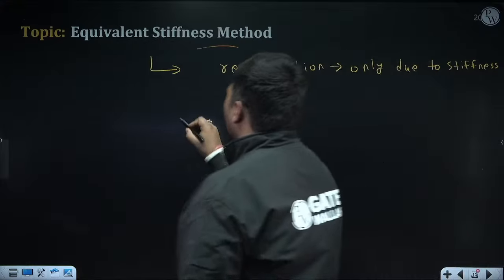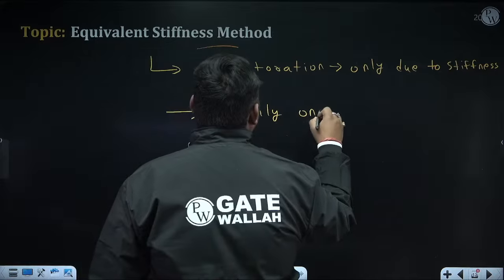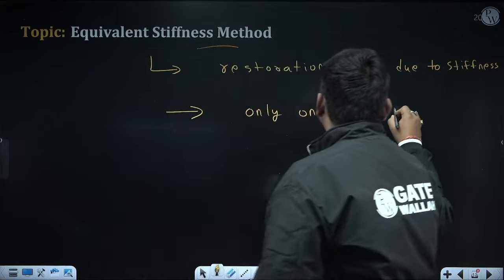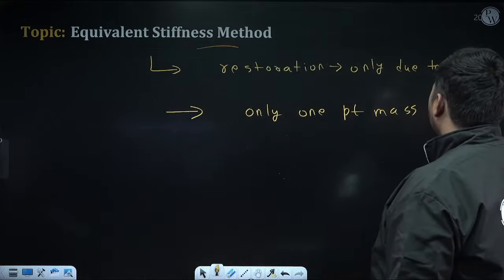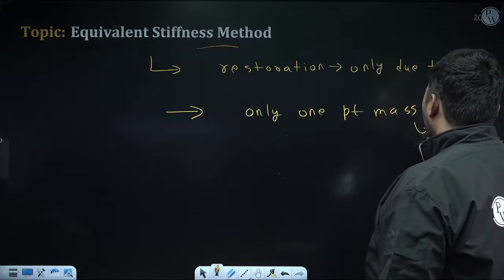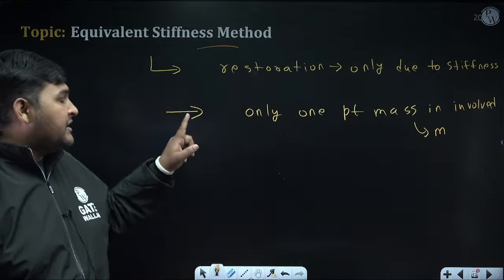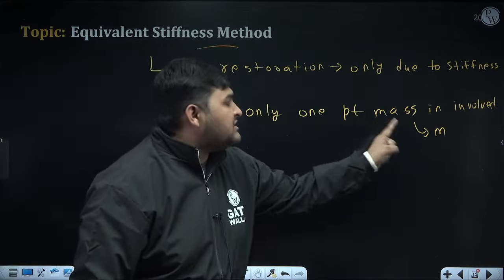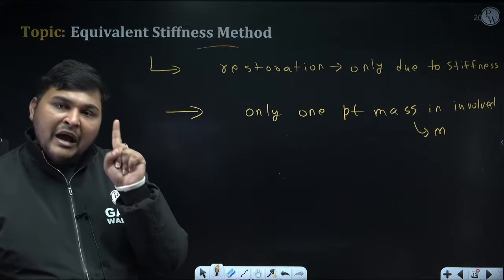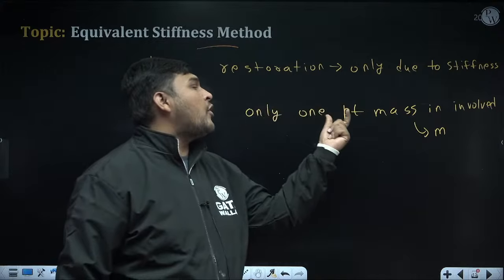Second, in that system only one point mass is involved. Suppose the value of that mass is m. It can be m also, it can be 2m also, right now I am considering it is m. Only one mass should be there, and that mass should not be a distributed mass. It should be a point mass.